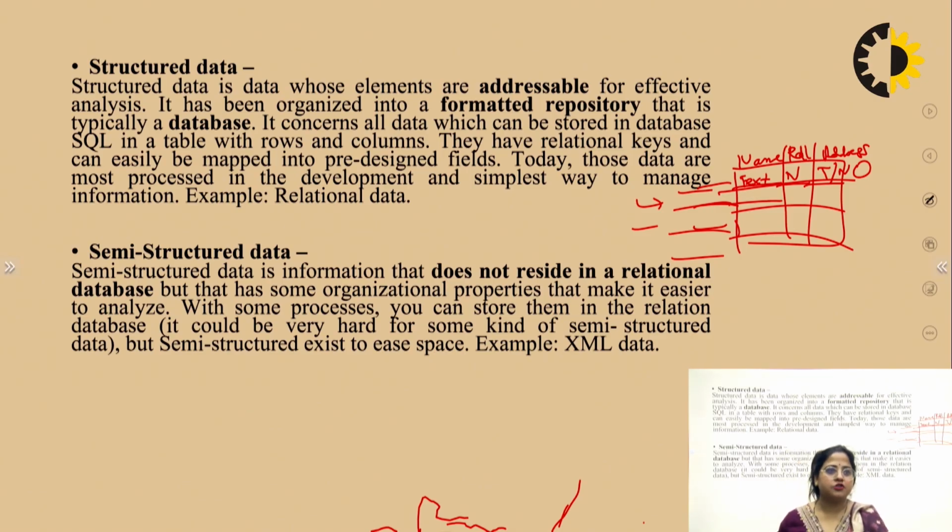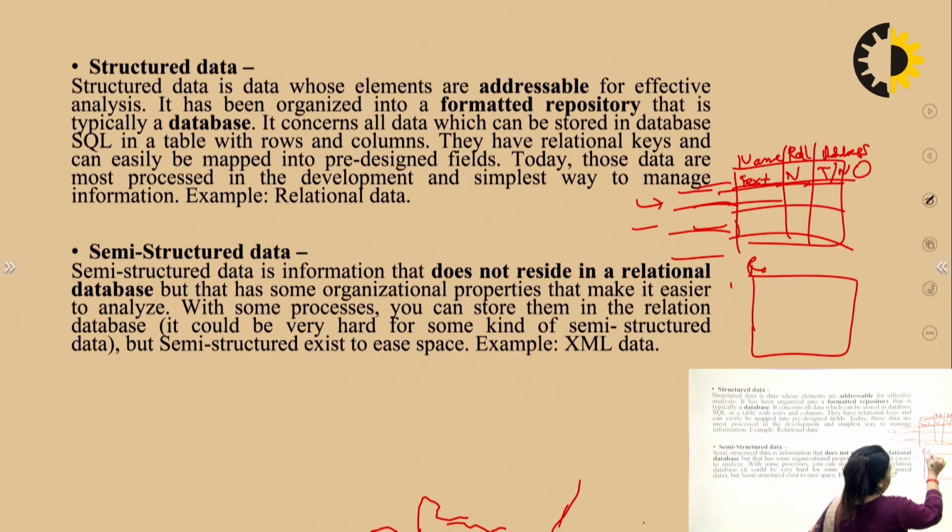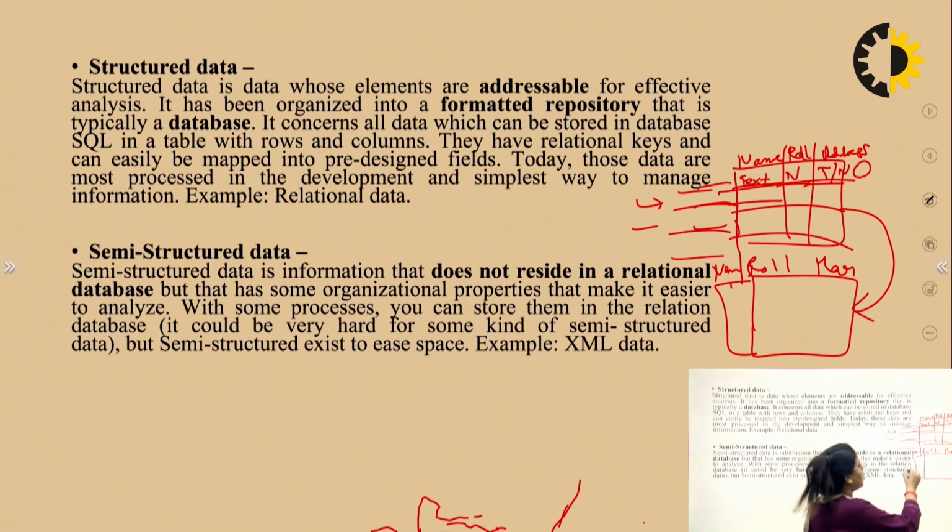Now comes to the semi-structured data. Semi-structured data is information that does not reside in a relational database. Here, this is the table, just simple. In structured data, another table has the same student roll number. This table has roll number, marks, and also name. So this table and this table are connected to each other because name and roll number are in both tables. So we can say that these two tables are connected. If you want the marks of any student with a given roll number, we can easily find out.